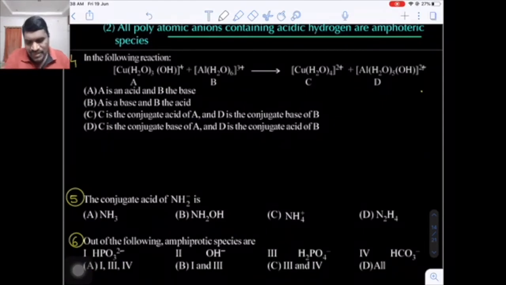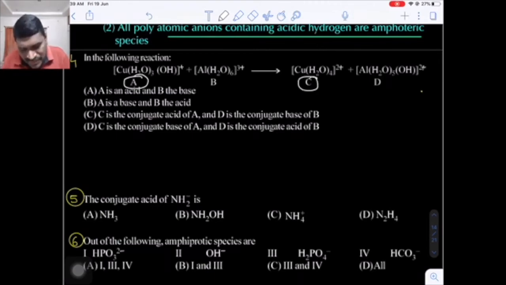One question is given. In the following, we have to identify what A, B, C, D are. Now here, if you carefully observe from A to C, what is the difference? In A, there are 3 H2O molecules and 1 OH along with copper. But on the right side, along with copper, there are 4 water molecules. That means one water molecule is increased by adding H plus to the OH minus. That means compound A acts as a base because it is a proton acceptor.